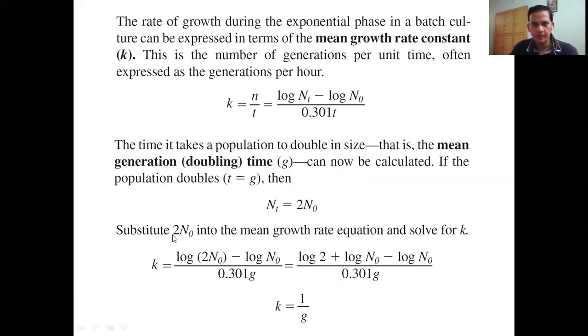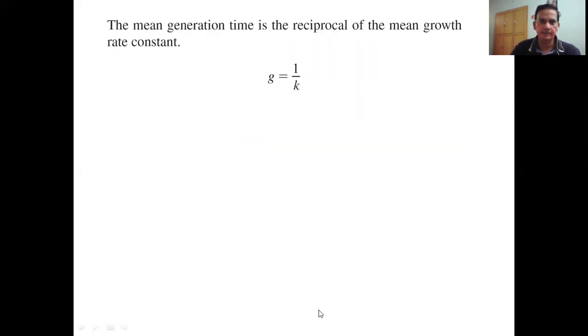So this is what we get if we substitute 2N0 into the mean growth rate equation. In this equation, we replace NT by 2N0. So we get log 2N0 minus log N0 divided by 0.301 Z, that is log 2 plus log N0 minus log N0 divided by 0.301 Z. And this mean growth rate constant is the reciprocal of the mean generation time, K equals 1 by Z.